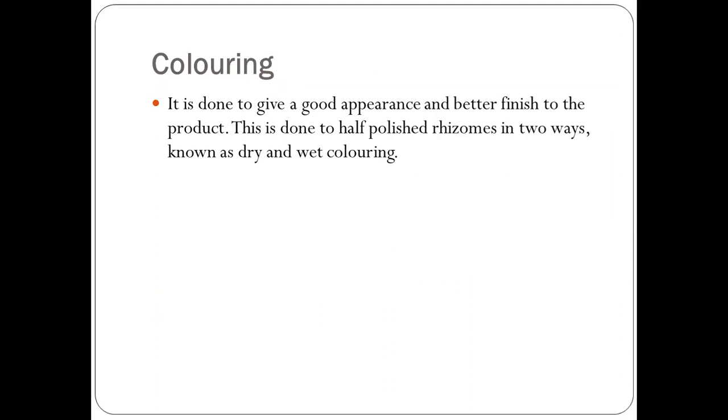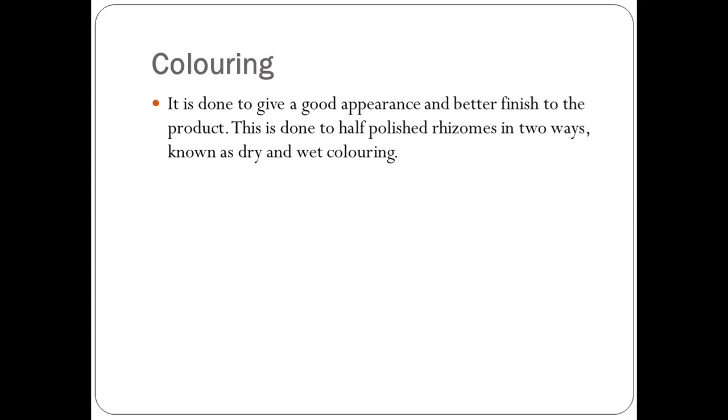It is done to give good appearance and better finish to the product. This is done to half polished rhizomes in two ways known as dry and wet coloring. So coloring is done for the good appearance of the turmeric rhizomes, and it is also good for the better finishing of the product. Those rhizomes that are only half polished are used for coloring.